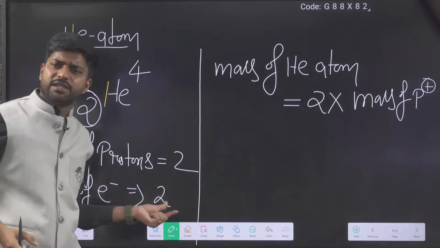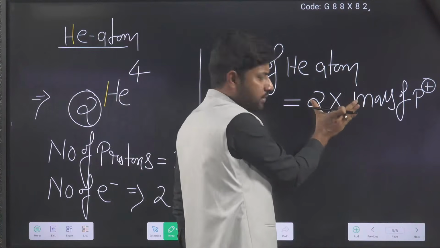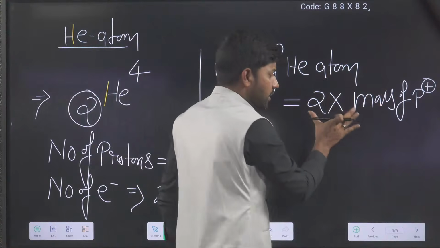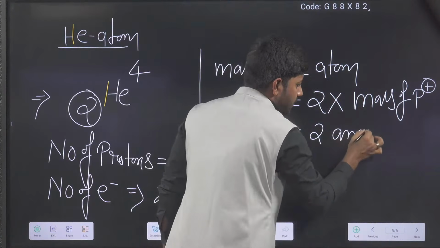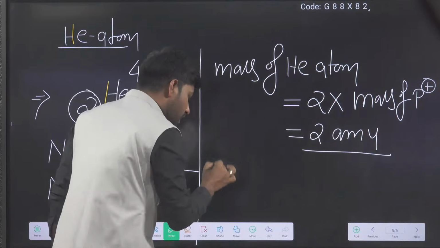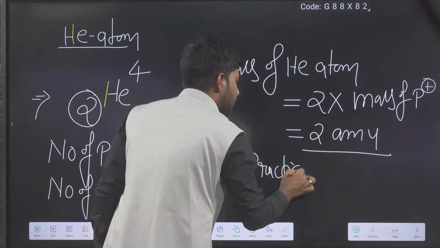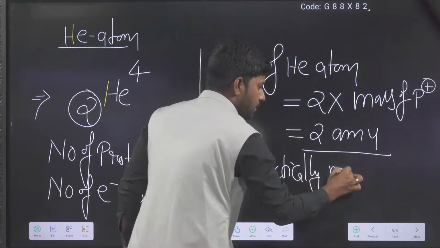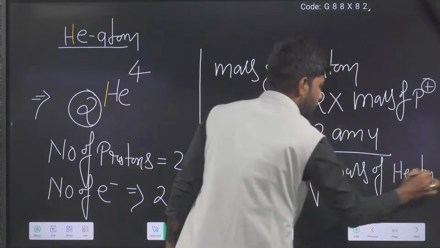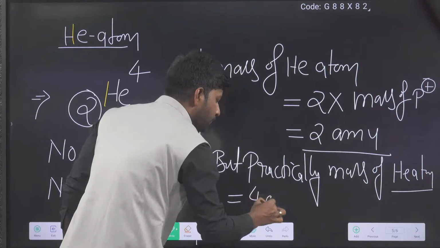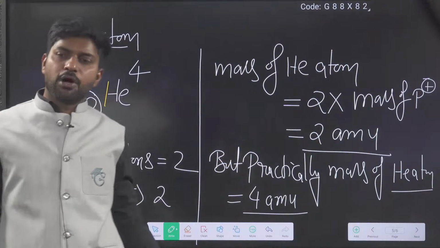Electron mass we are considering negligible. So ideally the helium mass should be around 2 AMU. But practically, the mass of the helium atom came as 4 AMU. That was the problem.